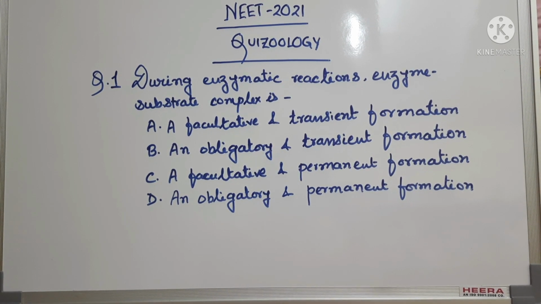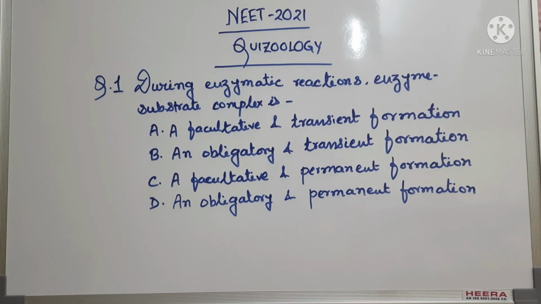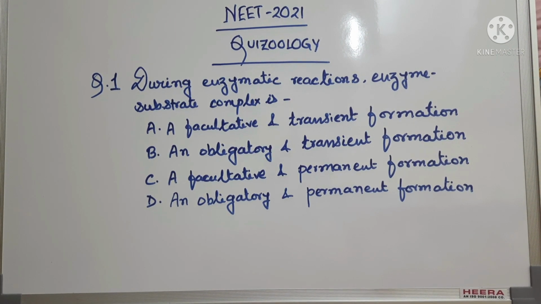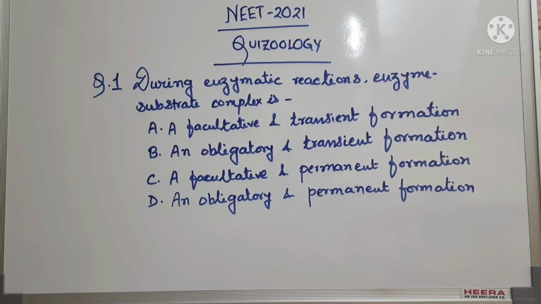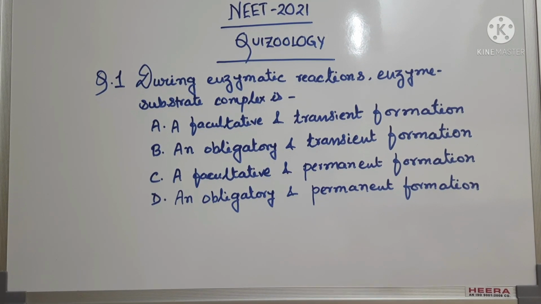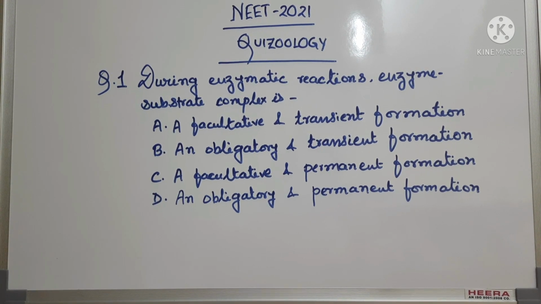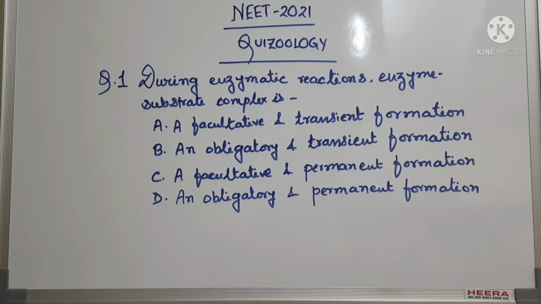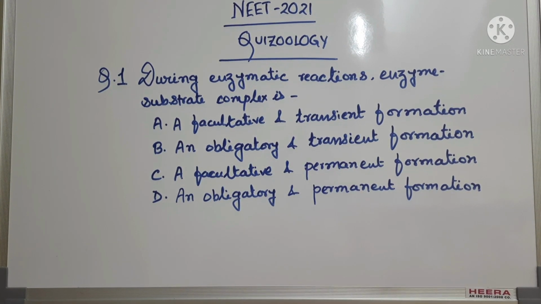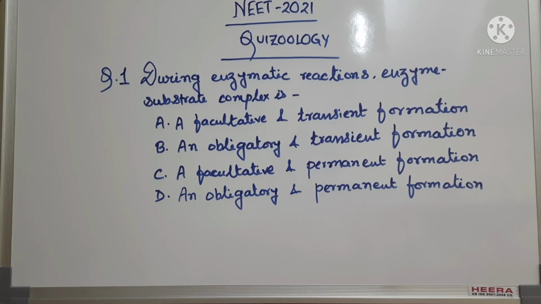Now between option A and B, which one is the correct option? What do we mean by facultative and obligatory? Facultative means which is not essential, and obligatory means which is mandatory. During enzymatic reaction, enzyme reacts with the substrate, forms enzyme substrate complex, which is further broken down to enzyme and product.